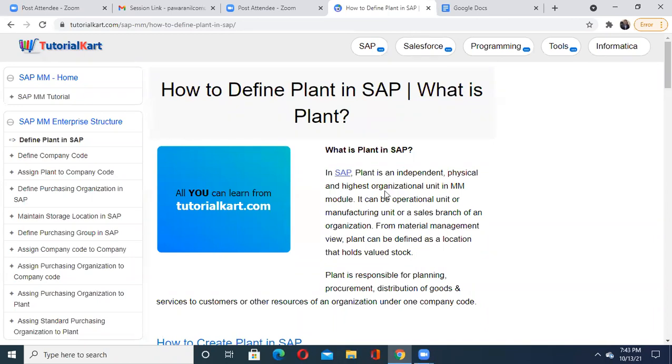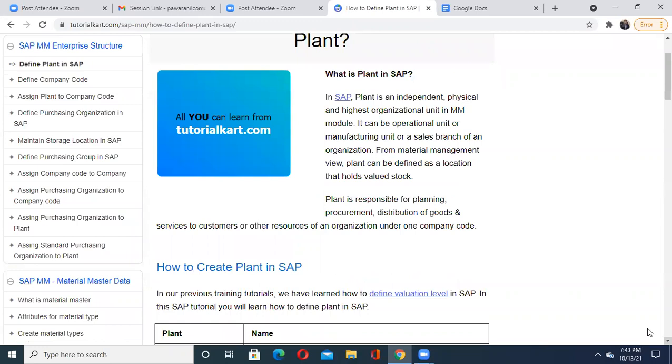But I'm not more interested in this. Let us understand the definition of a plant. It is responsible for planning, procurement, distribution of the goods and services to the customer or other resources of an organization under one company code. Definitely we are going to see what a company code is. So a plant, in simple words, is an organization responsible for all kinds of jobs, maybe in terms of manufacturing, providing services, or selling something.